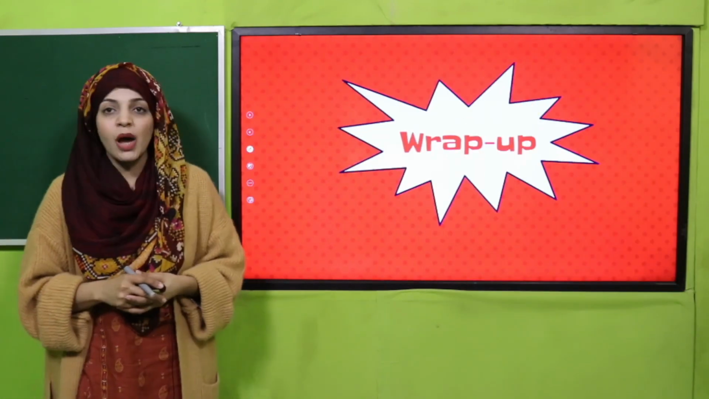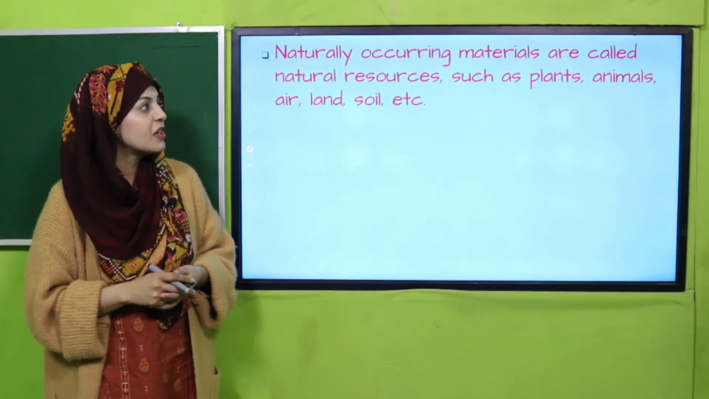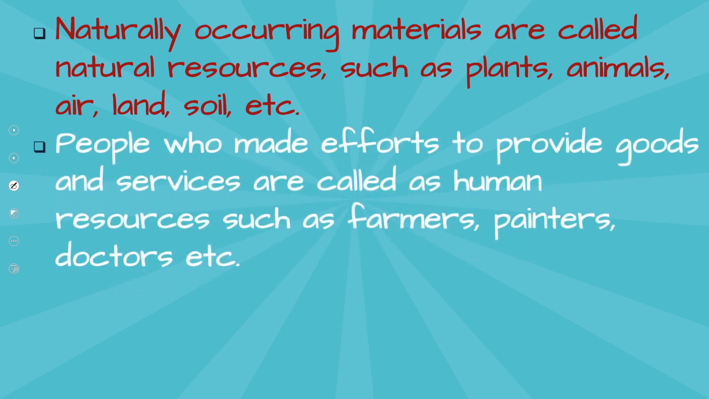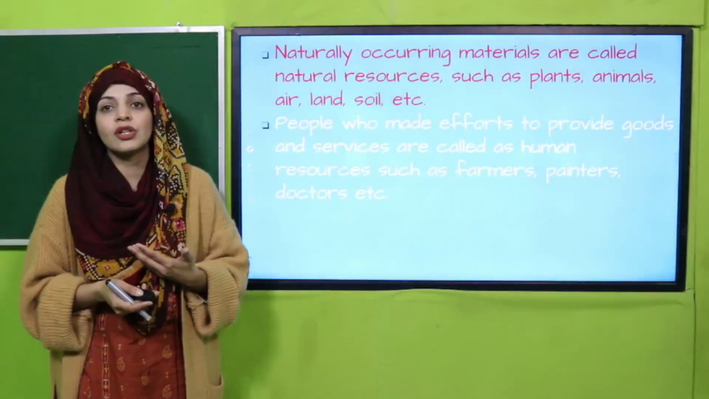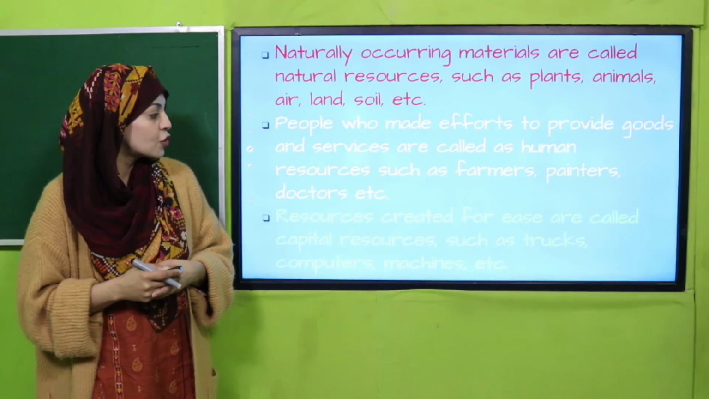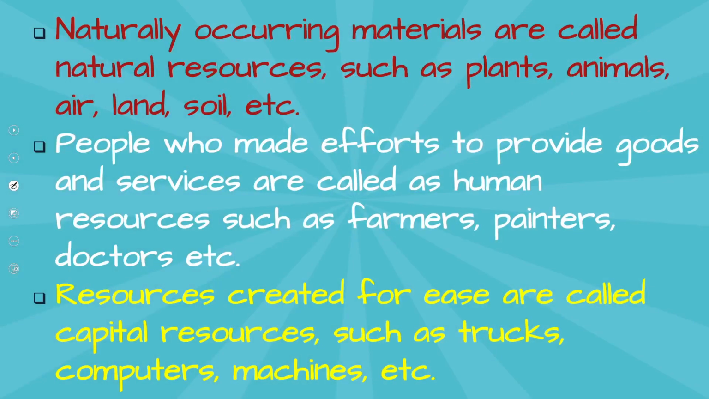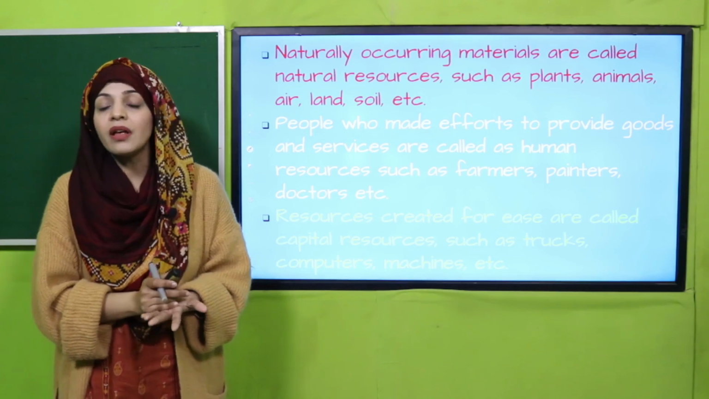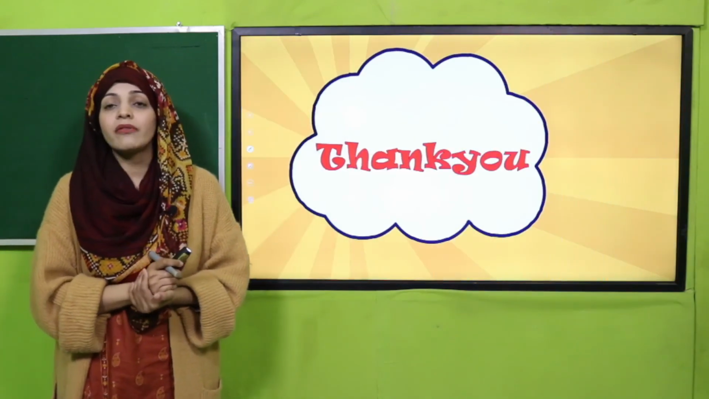My dear students, now is the time for wrap up. For wrap up, naturally occurring materials are called natural resources such as plants, animals, air, land, and soil. People who make efforts to provide goods and services are called human resources like farmers, doctors, teachers, etc. And resources created for ease are called capital resources. यानी कि कोई भी ऐसी goods, items जो कि आपकी जिंदगी को आसान करने के लिए बनाए जाते हैं, they are called capital resources. I hope you have enjoyed the project.